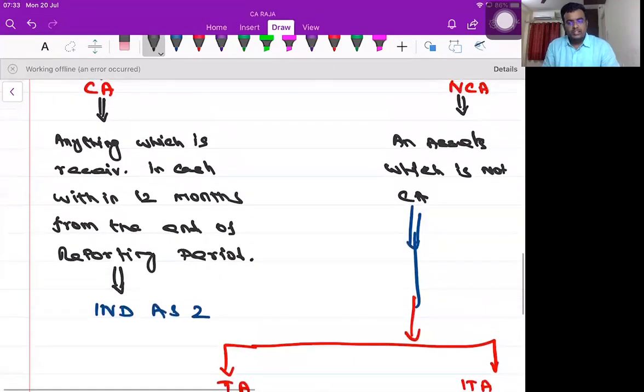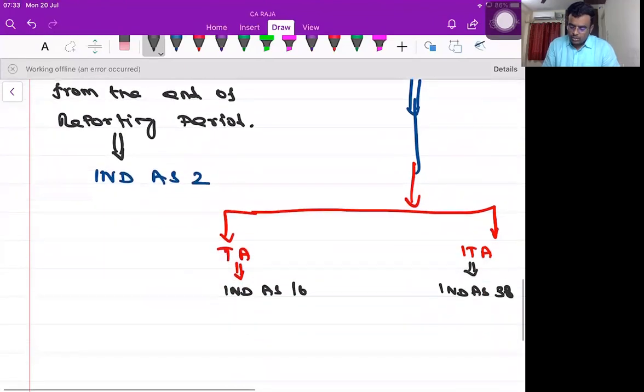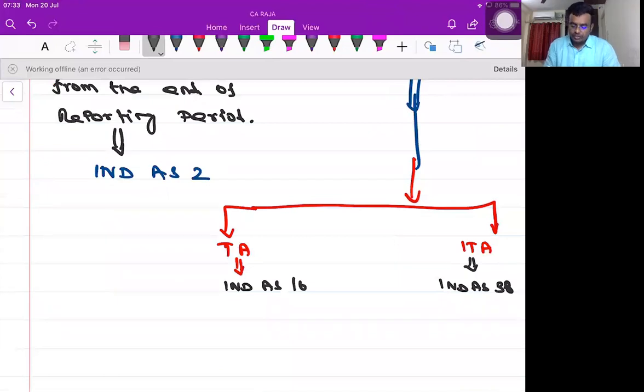So are you clear with what I'm trying to discuss with you, my dear friends? Yes or no? Yes, sir. So what we are going to do, first and foremost, we'll be covering this in Ind AS 2. Then we'll be moving forward with 16. Then with 38. Then we'll be going with 36. Then we'll be coming back to 40. Is it clear? Because all these standards are interlinked. So we have to move step by step.